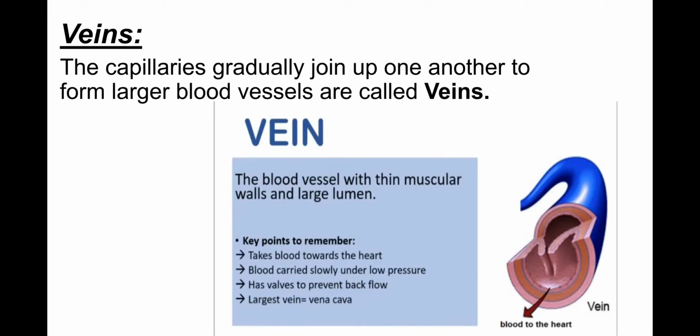Veins. The capillaries gradually join up with one another to form larger blood vessels called veins. These are blood vessels with thin muscular walls and a large lumen. Main characteristics: take blood towards the heart. Blood is carried slowly under low pressure and veins have valves to prevent backflow. The largest vein is the vena cava.